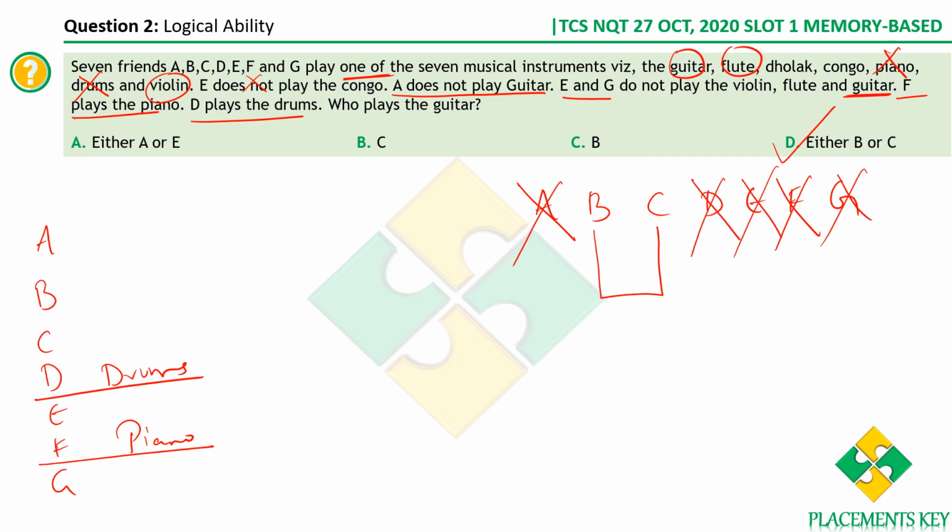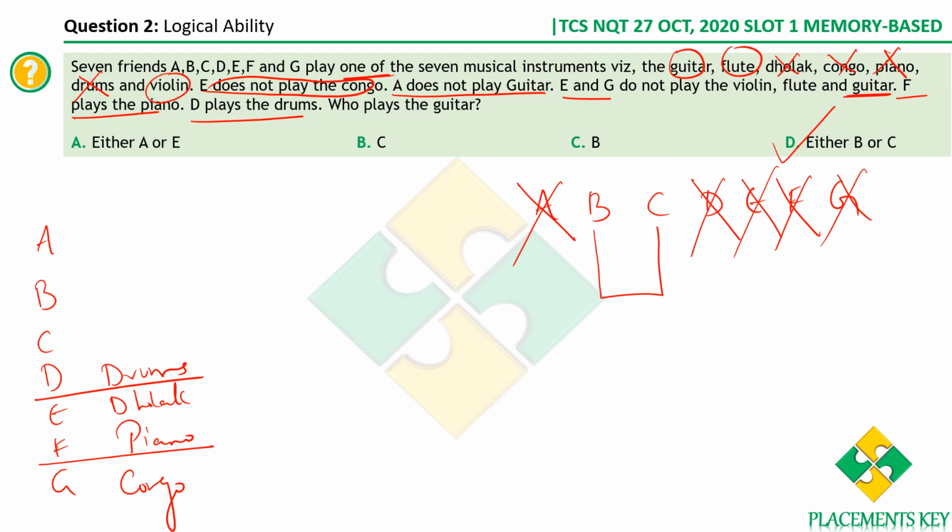Therefore, E and G should play either dholak or congo, out of which we know that E does not play the congo. Therefore, E should play dholak, whereas G should play the congo. So these are also done, right?